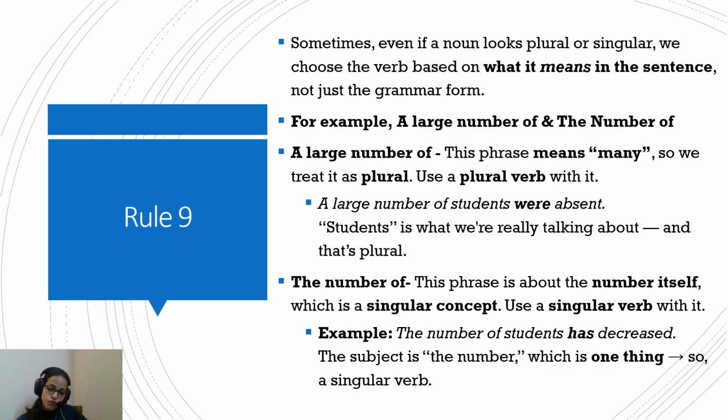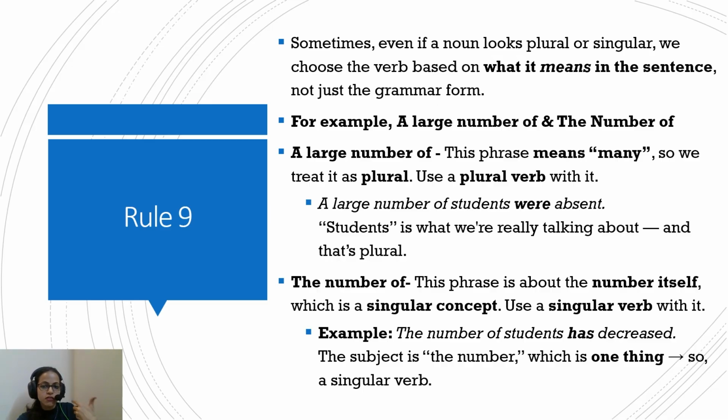But when we say the number of, it is referring to one singular number. It could be 2, 3, 10, 20, 50, 100, but it's just one number. Because we're referring to one number, it's a singular concept and hence the singular verb will follow. So the number of students has decreased. Say the number of students was 50, this is one number. If it has decreased to 45, again, it's one number. So the number of students has decreased because we're just referring to one number and not many things. So just remember the number of and a large number of.